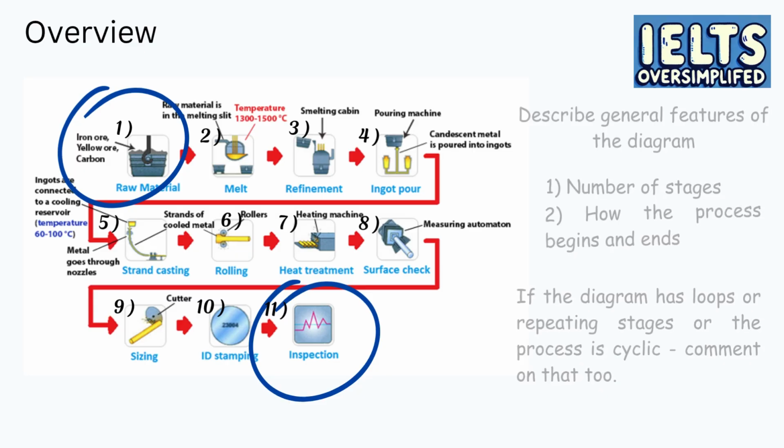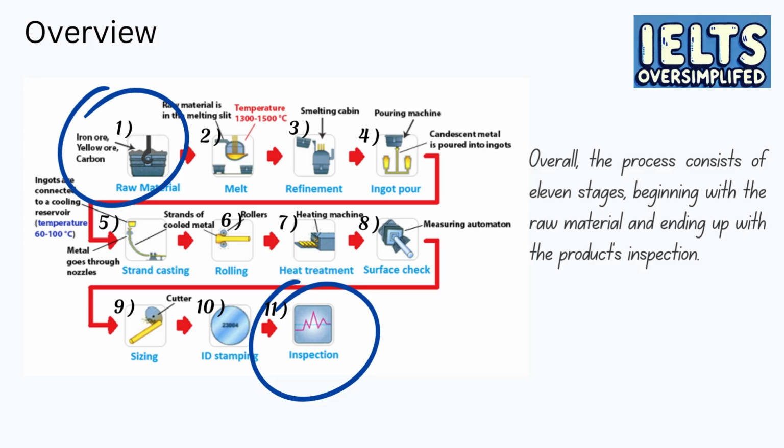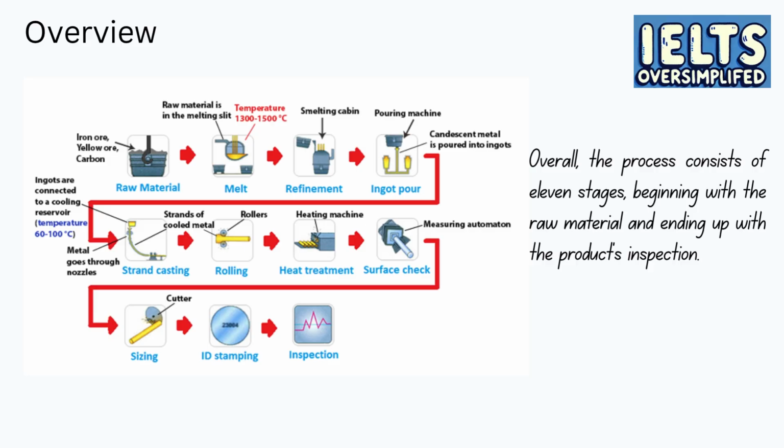In our case, the general overview looks like this. Overall, the process consists of 11 stages, beginning with the raw material and ending up with the product's inspection. As you see, the diagram's overview is quite short, only one sentence, and your overview should not be longer than 1 or 2 sentences.